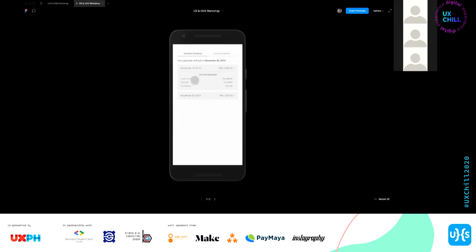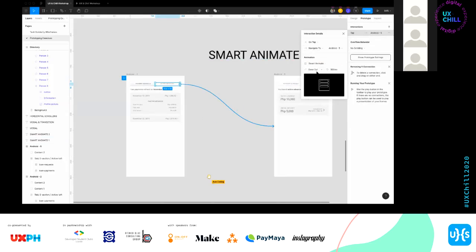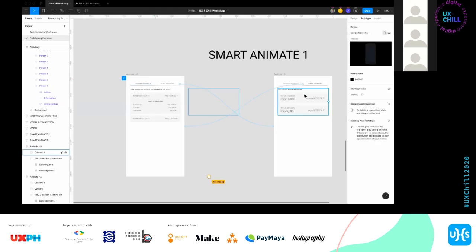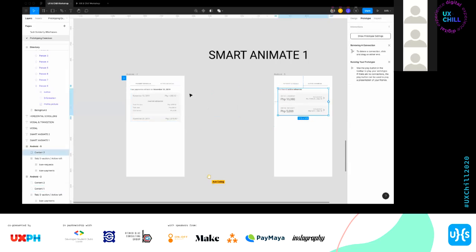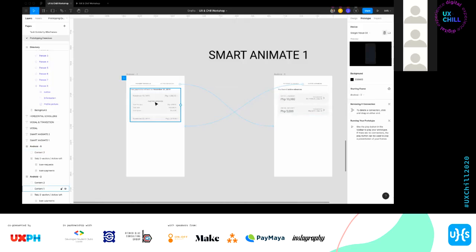Okay? How? Okay, balik tayo sa prototype. Ganito siya. Ay, hindi. I'm gonna change this to Smart Animate. So yun. Again, review. So this one, what we wanna do is we want this one to come from the right side of the screen para mag-transition siya pa left. Para mukhang nag-slide siya to the left. So, nilagay natin siya off-screen to the right. So, sa prototype, when I tap on Active Advances, it shows na. Diba? Kita nyo na yun.